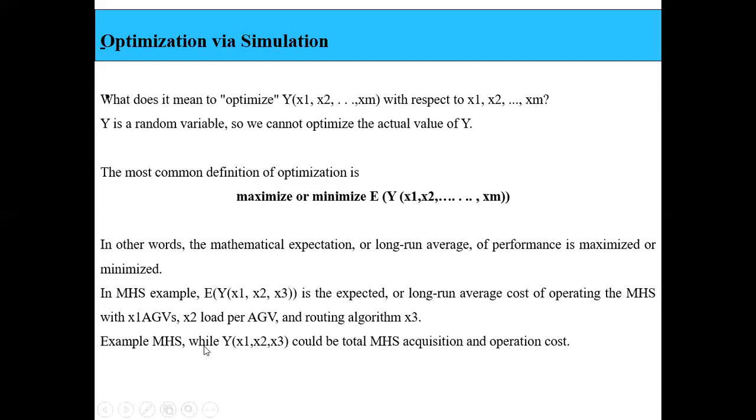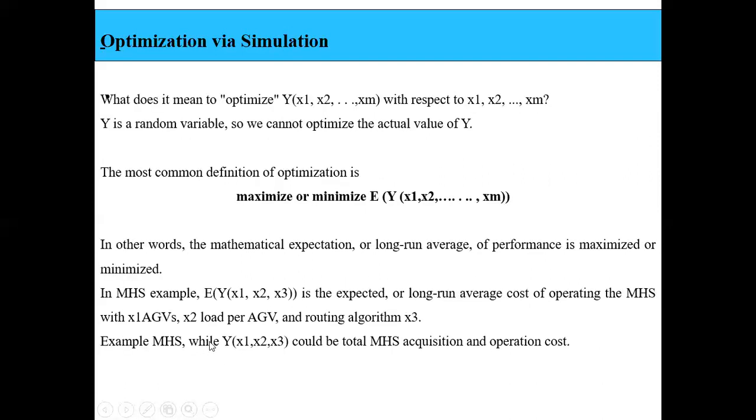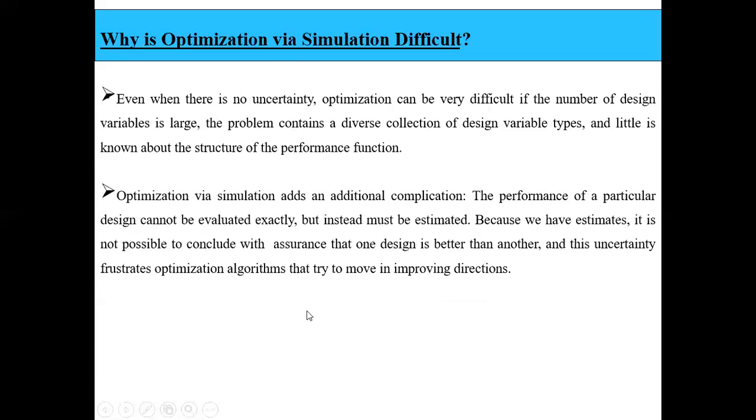So in the example MHS, y of x1, x2, x3 is the total MHS acquisition and the operation cost, right? As discussed previously, we are finding the performance based on how far this particular material handling system is used, the acquisition of it and the cost of operation of that system. So that is my y, and I am taking the mathematical expectation of this. This is what we mean by optimization: checking whether the mathematical expectation is maximum or minimum. So maximize or minimize E of y of x1, x2 up to x3. This is called optimization, right?